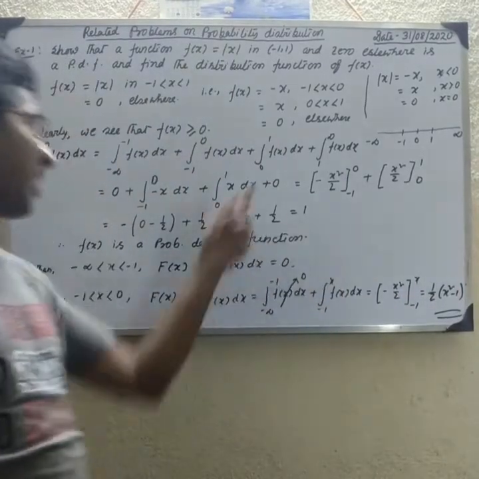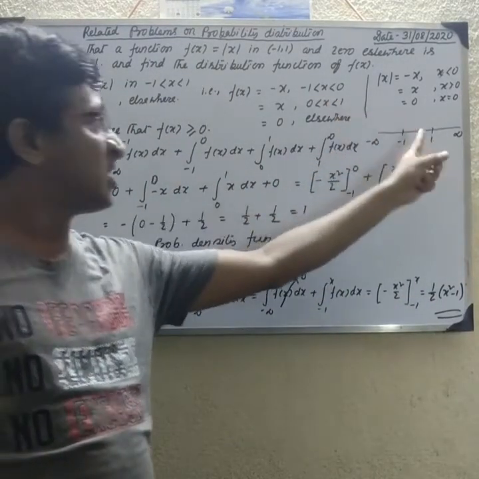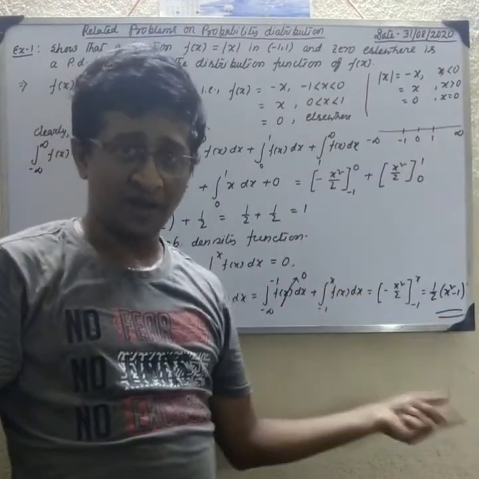Next, when x is between 0 and 1, and when x is from 1 to infinity, we find the distribution function.